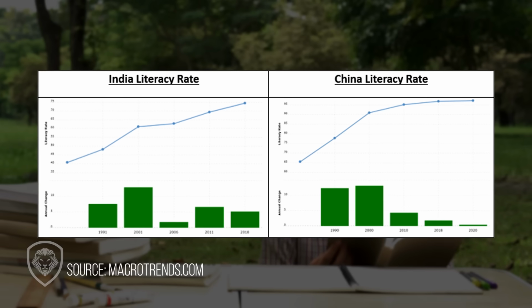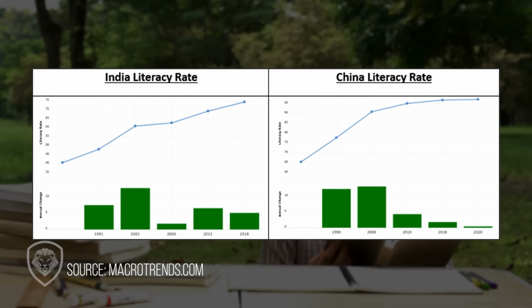Next, literacy rate. China, 99%. India, 75%. That's a big difference. You know why? Because the more educated your people are, the higher quality jobs they can do to help the infrastructure. If China's 99% and India's 74, 75%, the edge goes to China.